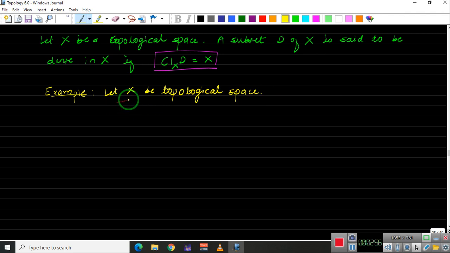So for any topological space X, there always exists a dense set. Can you give me what is a dense set? Just think about it. Let me not write what the dense set is. Now another example.